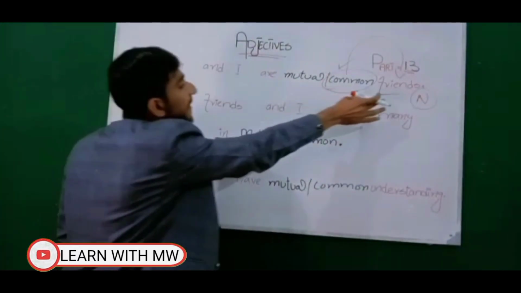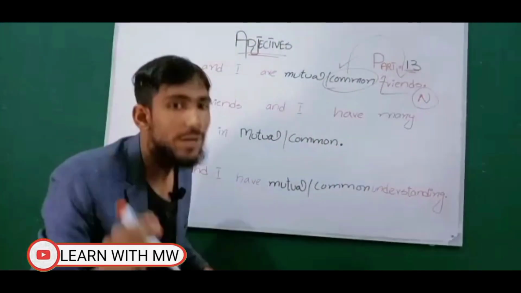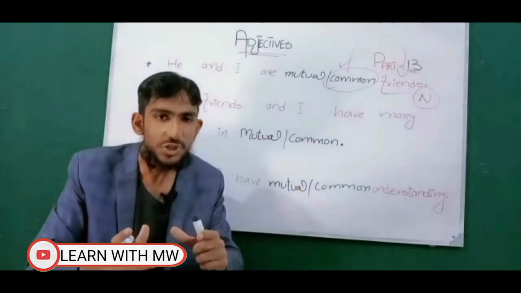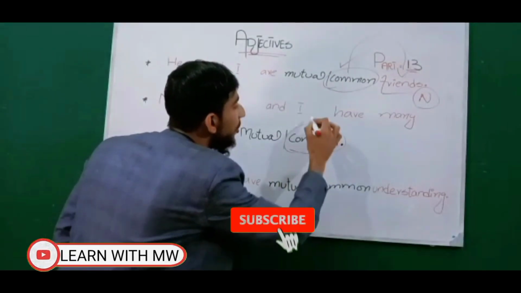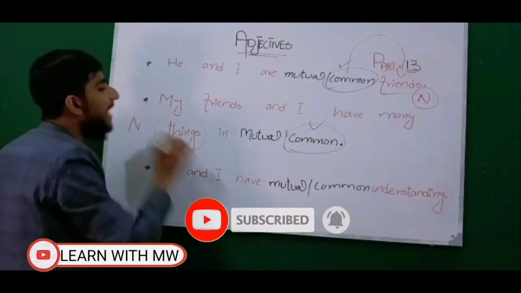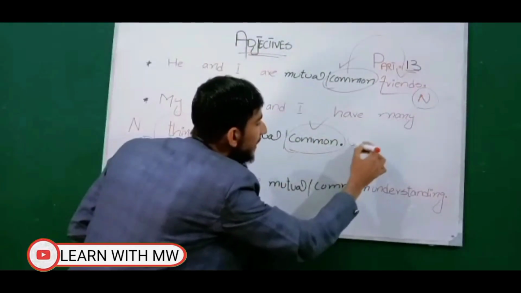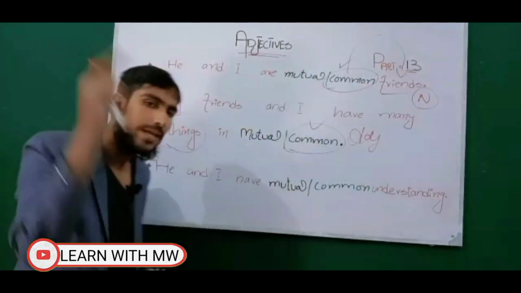So viewers, in the first example we learned that with friend we will use common, because me and my friends have basically a joint position. So that's why in this example common is right. And in similar cases, thing is basically a noun and common is adding meaning to the noun. That's why common is also behaving as an adjective in this example.